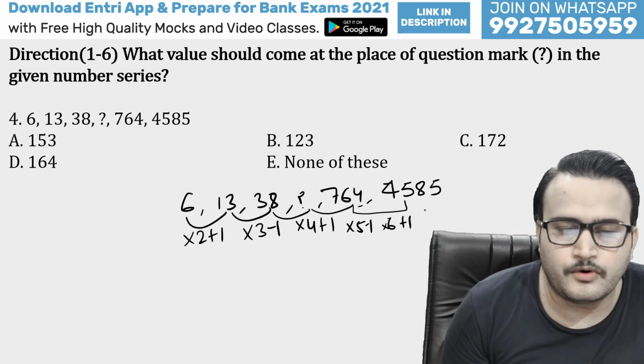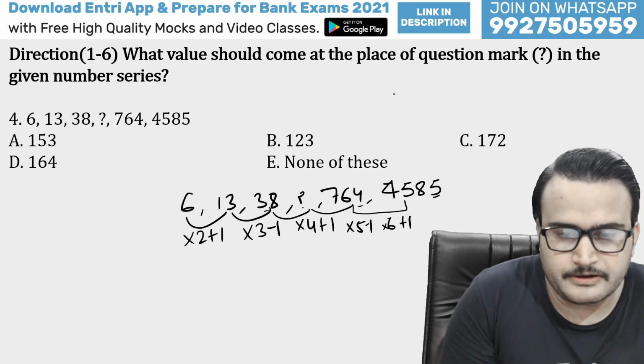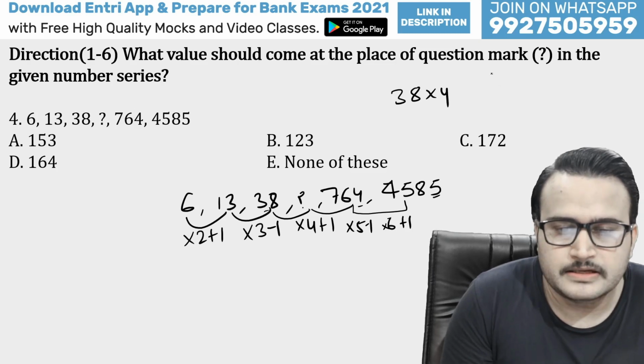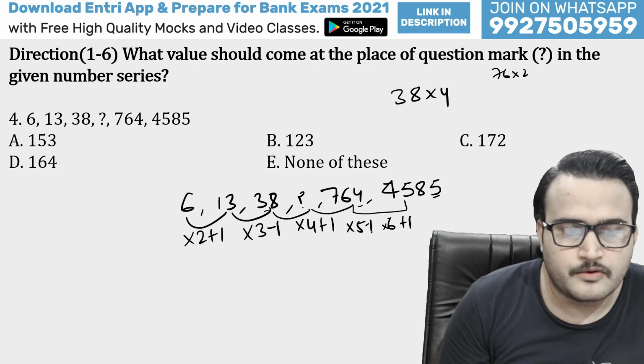So 6 times 4 is 24, and 1 more is 25. So the unit digit is 5. Yeah, it will be correct. So guys, 38 multiplied by 4 will be what? 76 multiplied by 2, that means 152. 152 minus 1 is 151.